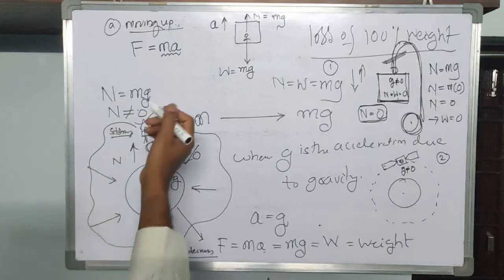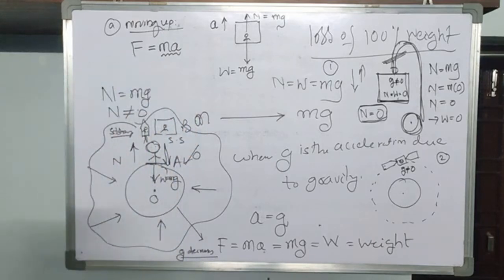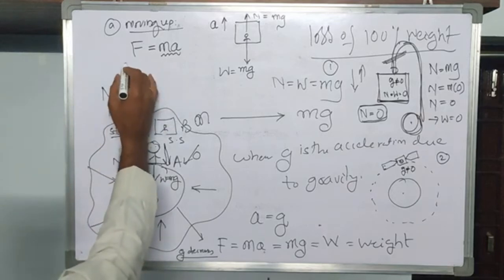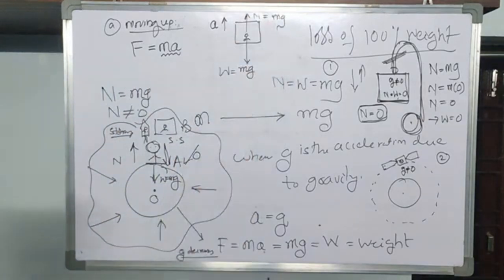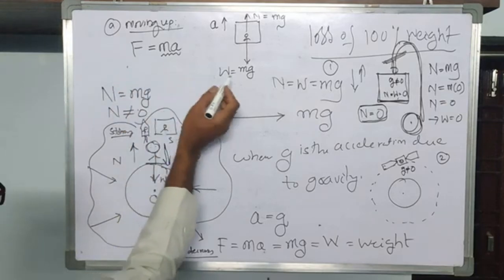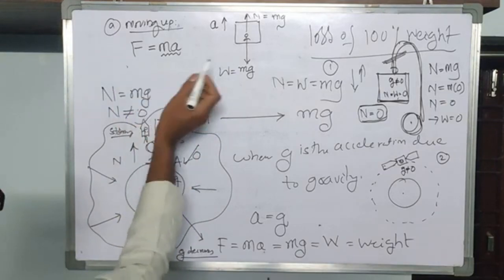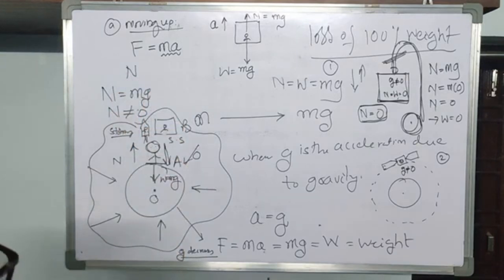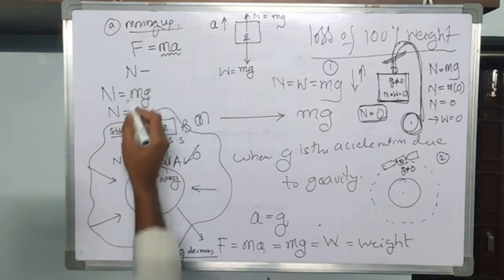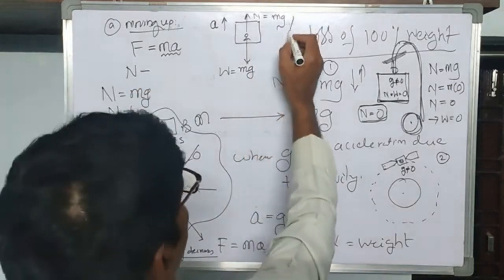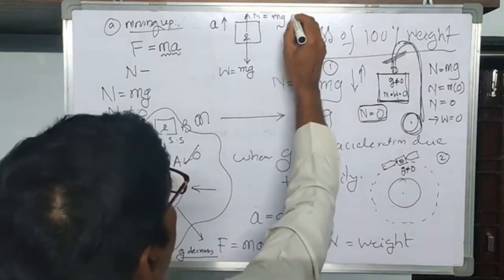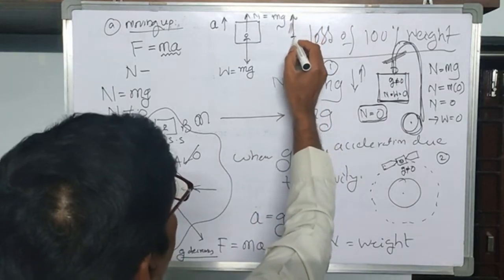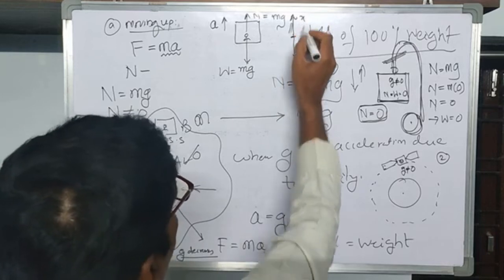Here this total force is now written as, see how many forces are there. Here there is a downward force and an upward force. Let us see this as normal force N minus, if you take this direction as the positive x direction, then this direction will be the negative x direction.